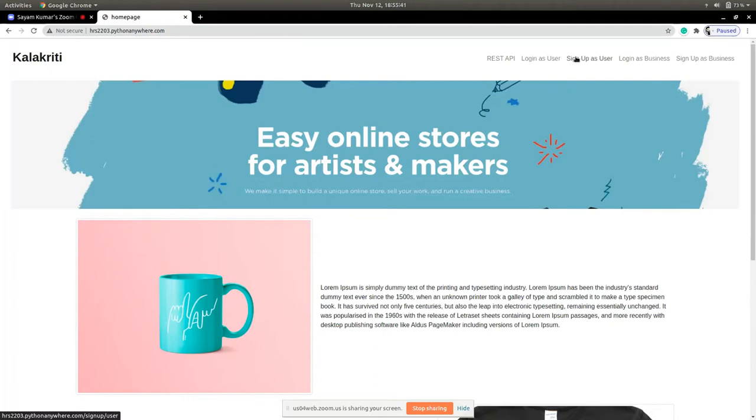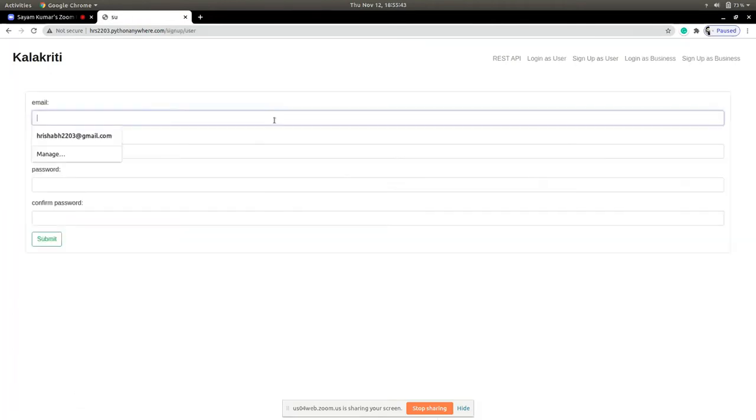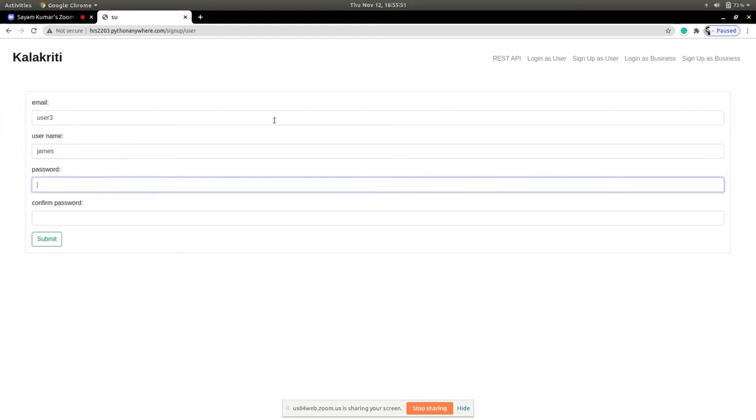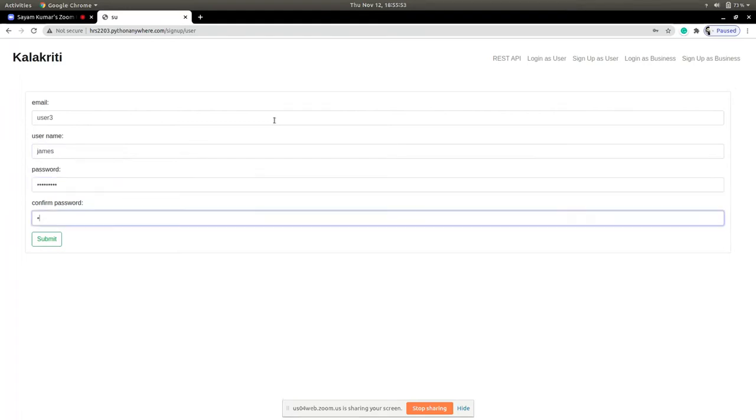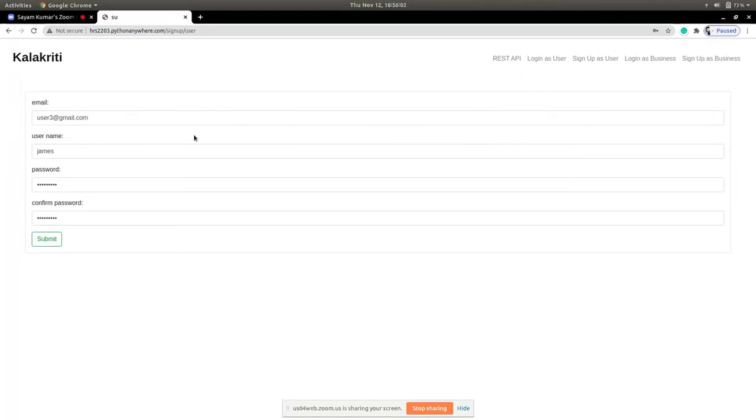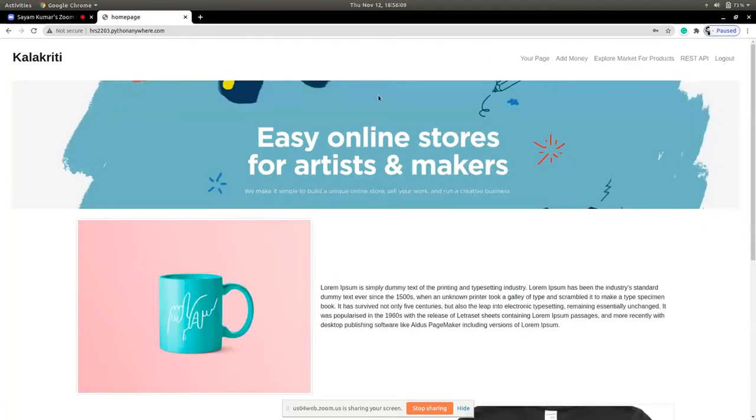On the Chrome side, I'll be signing up as a new user named user 3. My name is Rishabh, I'll name it James. It requires gmail.com in the email, and we have also implemented features in our front end to avoid this kind of error. Okay, now I am logged in as a user.